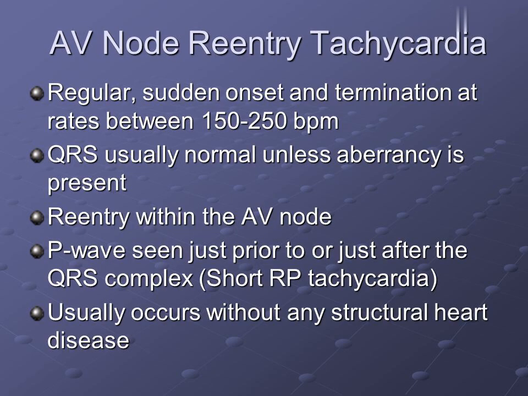AV node reentry tachycardia: regular, with sudden onset and termination at rates between 150 to 250 bpm. QRS is usually normal unless aberrancy is present. Reentry within the AV node. P-wave is seen just prior to or just after the QRS complex: short RP tachycardia. Usually occurs without any structural heart disease.